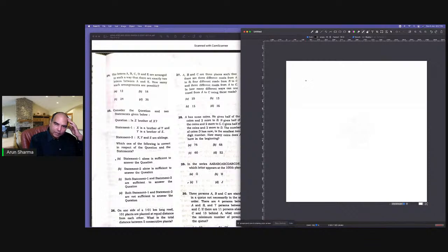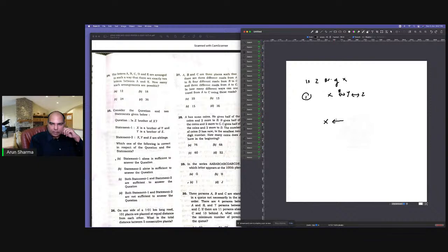(25) Is Z brother of X? Statement 1: X is the brother of Y and Y is brother of Z. X is brother of Y. Now see, X is brother, so X is brother of Y. So the relationship is Y to X. X is brother of Y, not Y is brother of X. That means X is a male, Y could be a male or female from here.